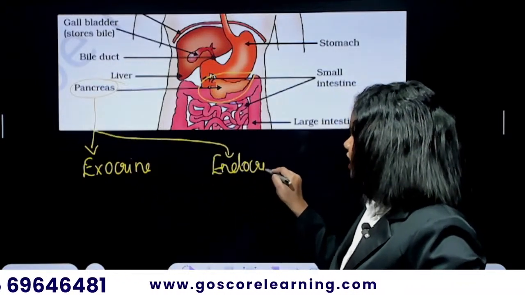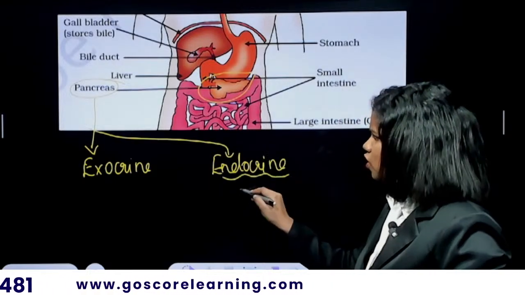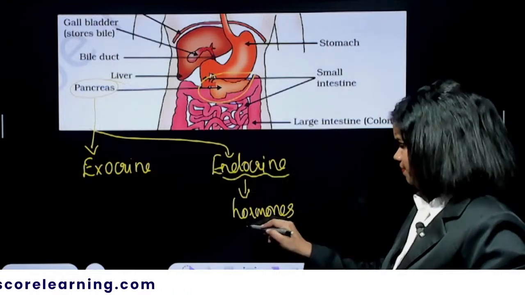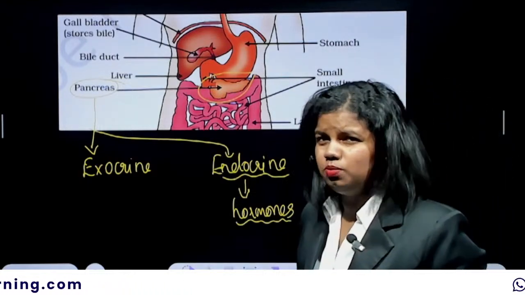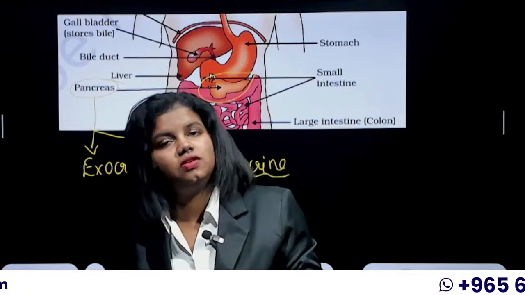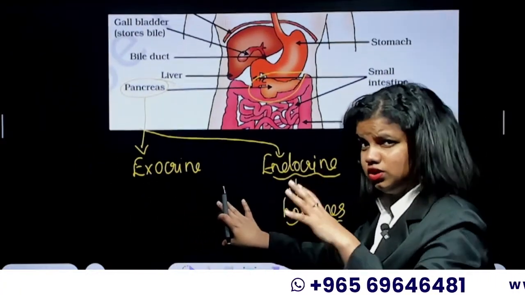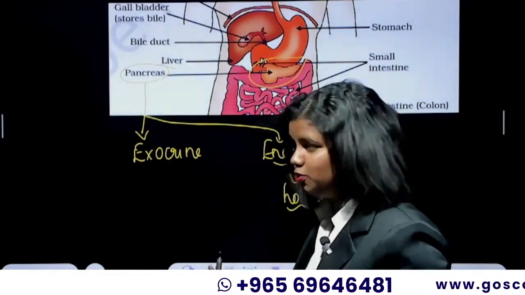As an endocrine gland, it will produce hormones, especially insulin and glucagon. Let it be there, we need not explain that portion here.